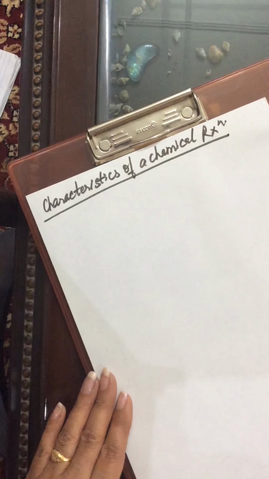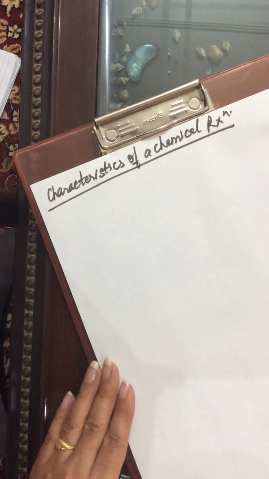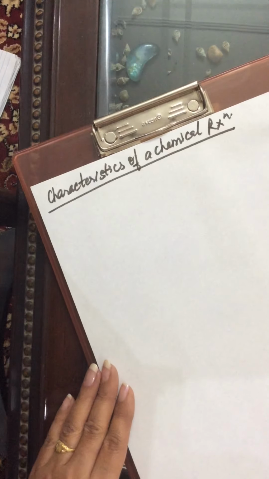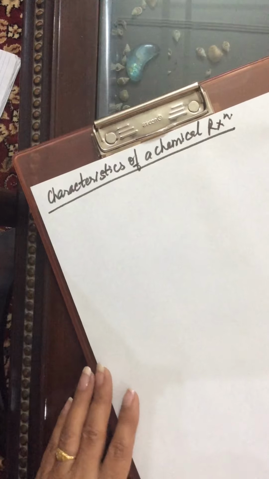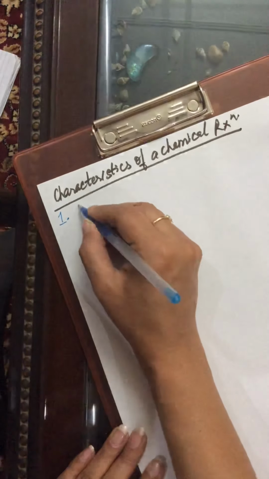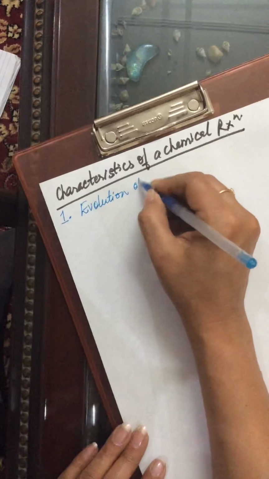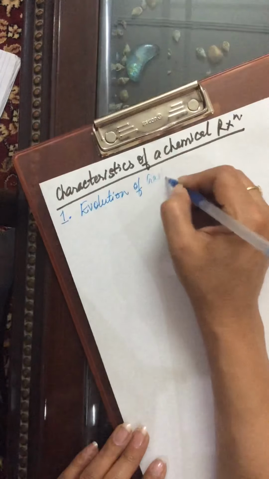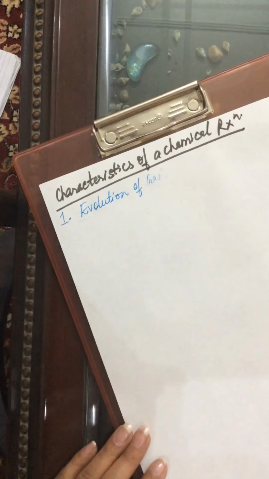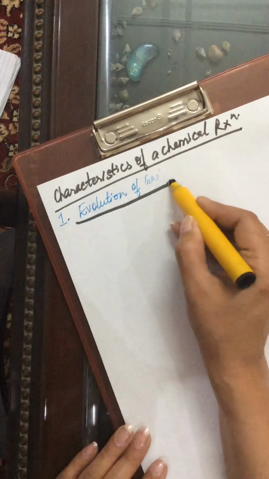What are the characteristics of a chemical reaction? How will we come to know that this process which is taking place is a chemical process, a chemical reaction? How is it different from a physical change? So the first characteristic is, if there is evolution of gas, then it is a chemical reaction. If there is evolution of gas, then this is a chemical reaction.